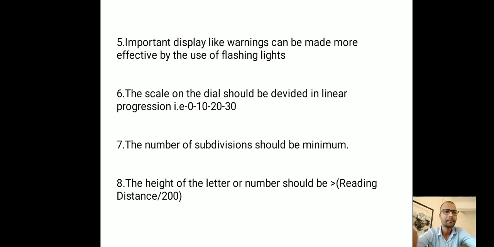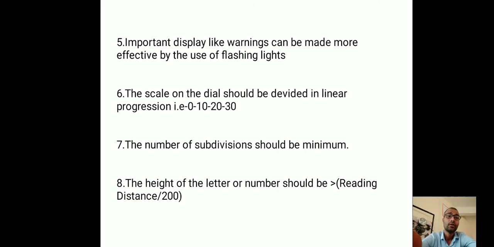So that we get the idea that our fuel level is less, and at that particular instant we can improve the fuel level. Otherwise our vehicle gets stopped. Correct? So to avoid the stoppage, these emergency symbols are there, and they should work with the flashing lights.